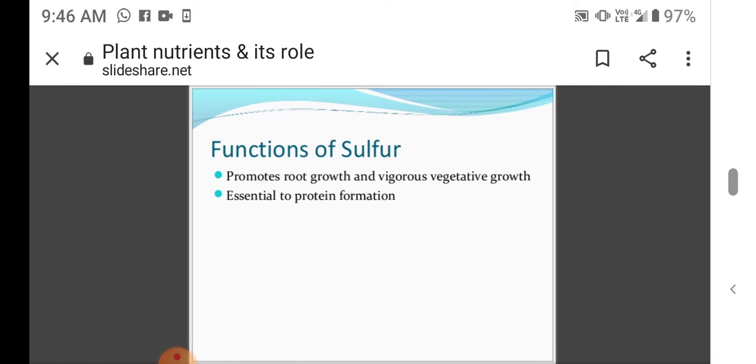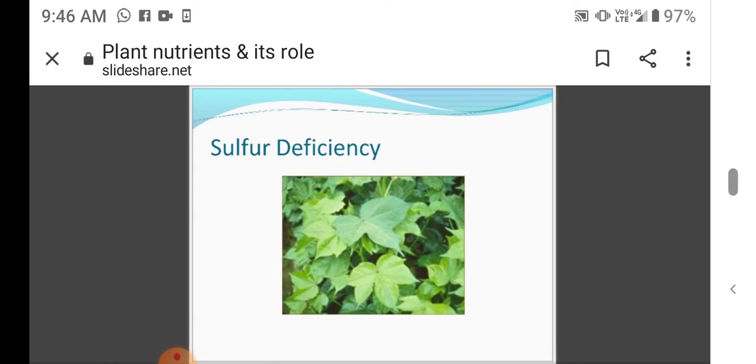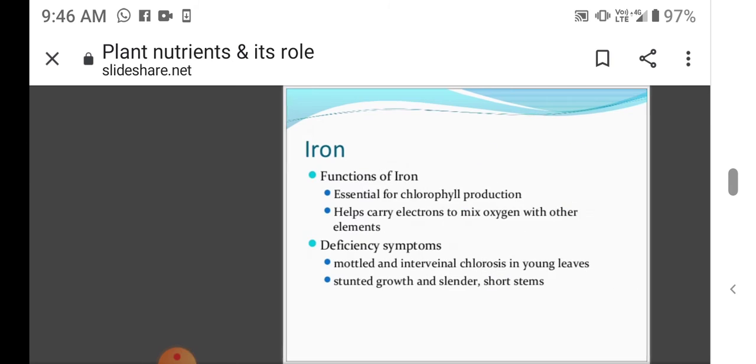Then functions of sulfur: promotes nodule growth and vigorous vegetative growth, and is essential to protein formation. Sulfur deficiency symptoms: the young leaves are light green with lighter colored veins, yellow leaves, and stunted growth. So this picture shows the sulfur deficiency.